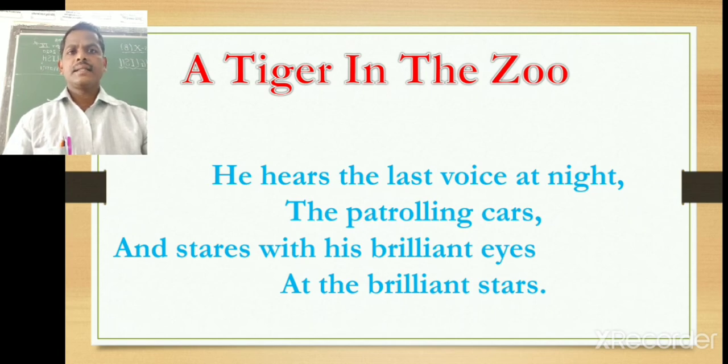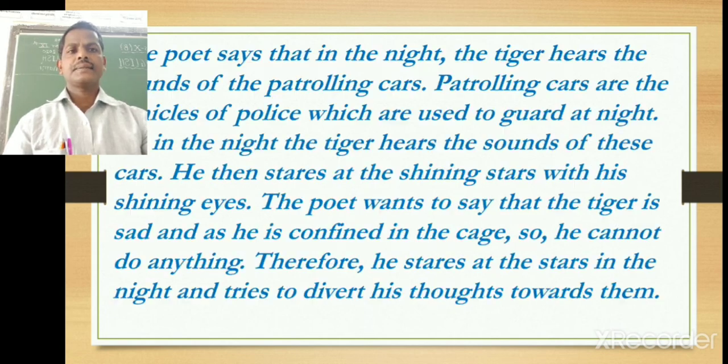And the tiger looks at something continuously with his brilliant eyes at the brilliant stars. Here, the poet, when he visits the zoo at night time, watches the tiger in the zoo. The tiger is listening carefully to the patrolling cars, the cars in which the guards are giving a strict vigilance and watch over the zoo. At that time, the tiger stares with his brilliant eyes at the brilliant stars in the skies.